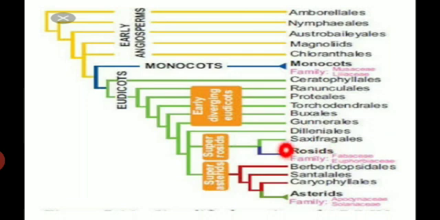Then eudicot, third one, the superasterids, is divided into the Berberidopsidales, Santalales, then Caryophyllales. Next one, asterids. The asterids are divided into two families, first one Apocynaceae and Solanaceae. Apocynaceae, for example, Calotropis. Then Solanaceae, for example, Solanum, Capsicum and tomato, etc.